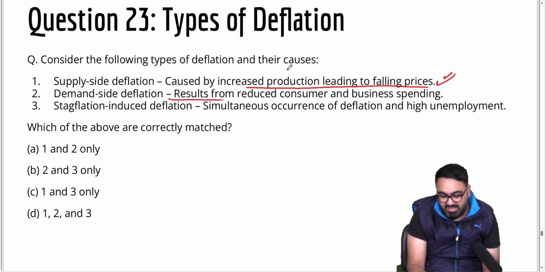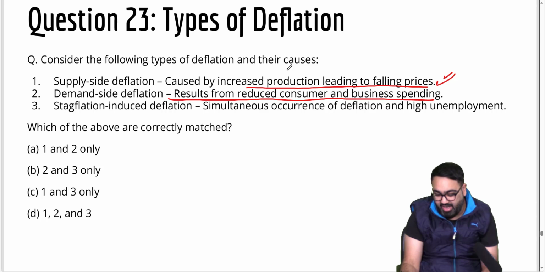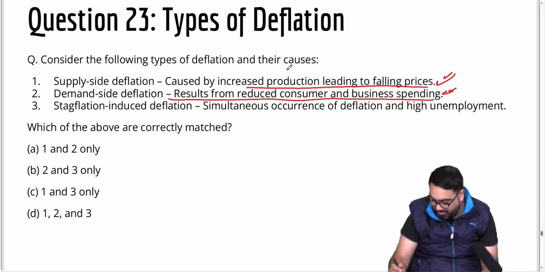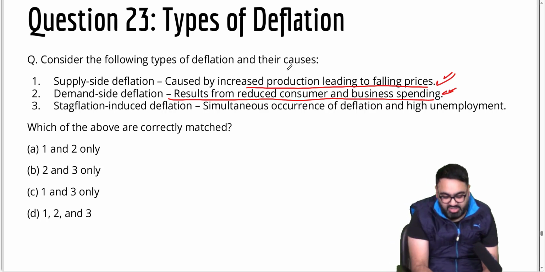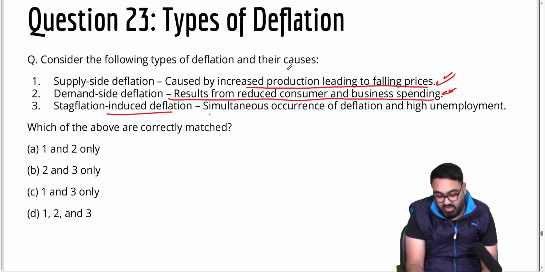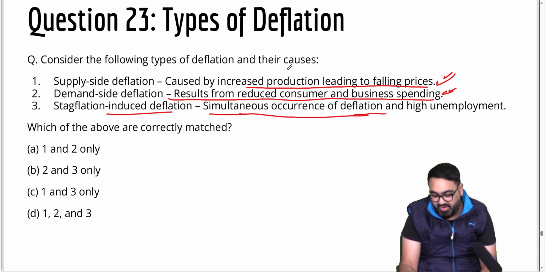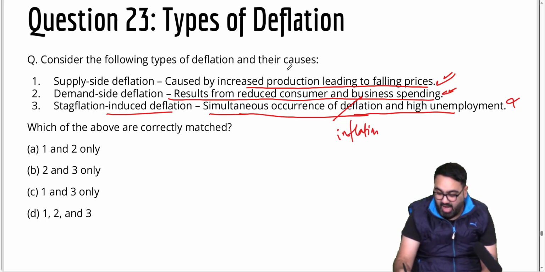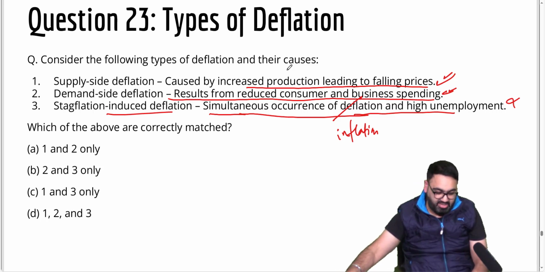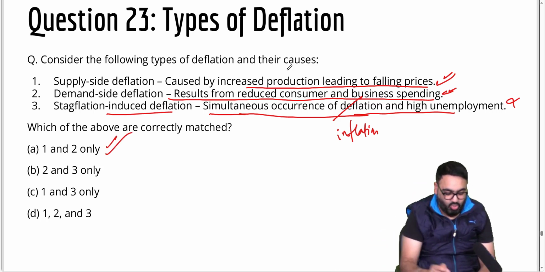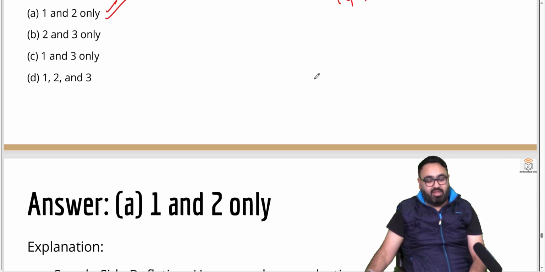Demand side deflation means it results from reduced customer and business spending. Yes, because the demand is lesser, automatically the price will start to decrease. Stagflation induced inflation or deflation. Is it simultaneous occurrence of deflation and high unemployment? No. As I told you earlier, stagflation means high inflation and unemployment, not deflation. So that is not the definition of stagflation. The answer thus is A. 1 and 2 are correct. The third statement here is wrong.